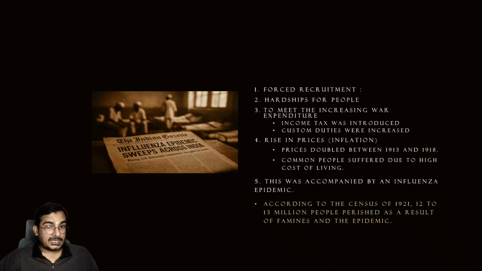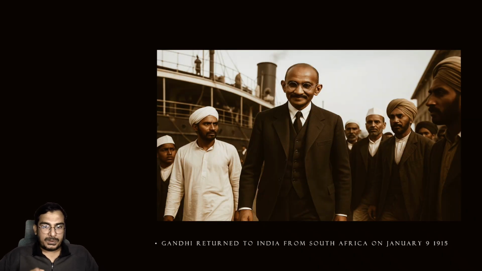Because of that, prices of food grains were increased, and then Spanish influenza killed around 12 to 13 million people. So these are the effects of the First World War. Now, moving on to the next topic, from here on, it is going to be revolving around very few people, and one of those would be Gandhi.